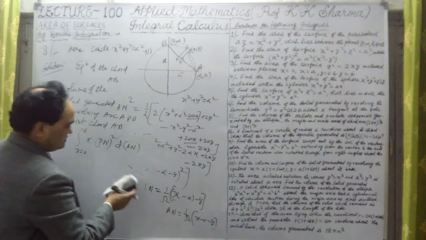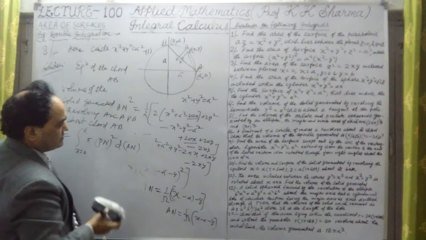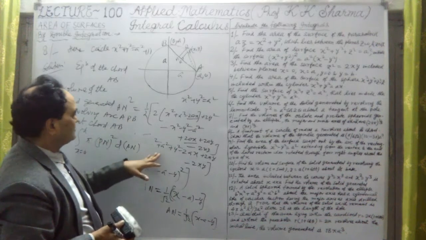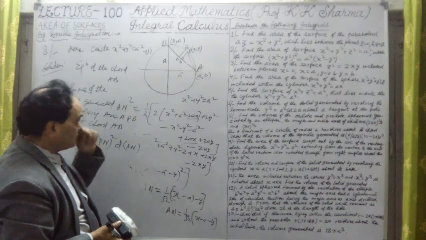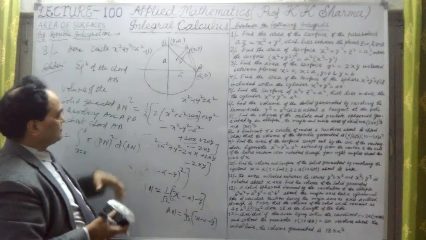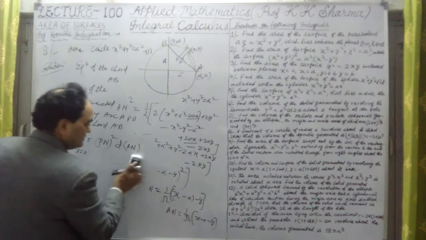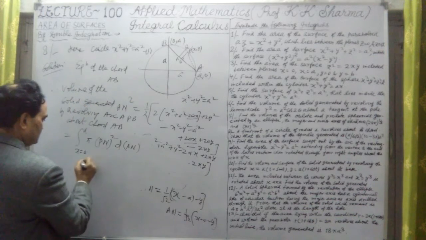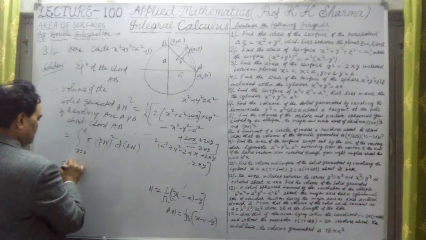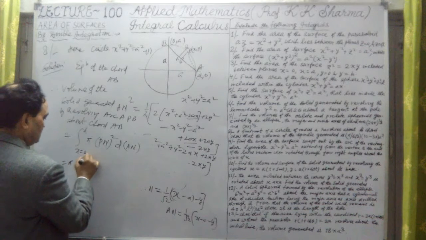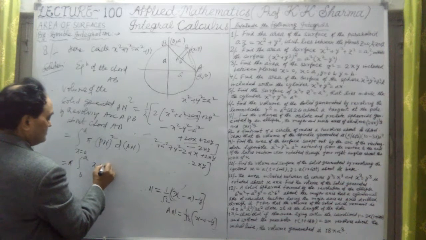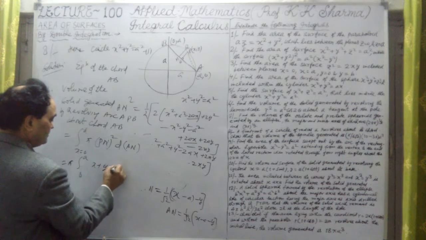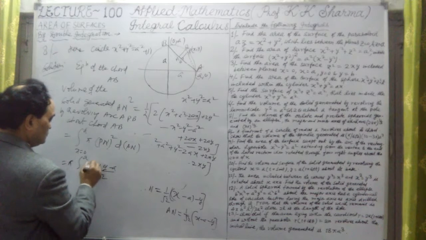Now in this case PN is in terms of x, so PN square be calculated from that value. Let me write that over that. This is pi limits 0 to a. Now PN was (x plus y minus a) upon under root 2 whole square.